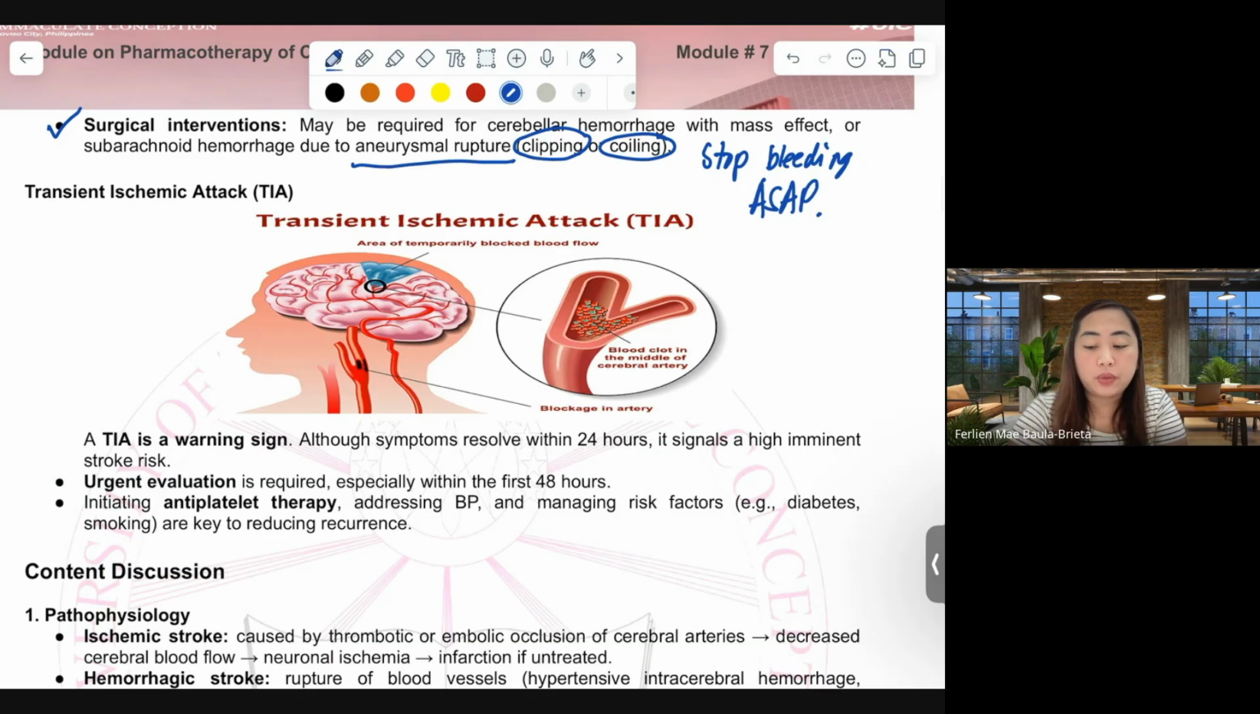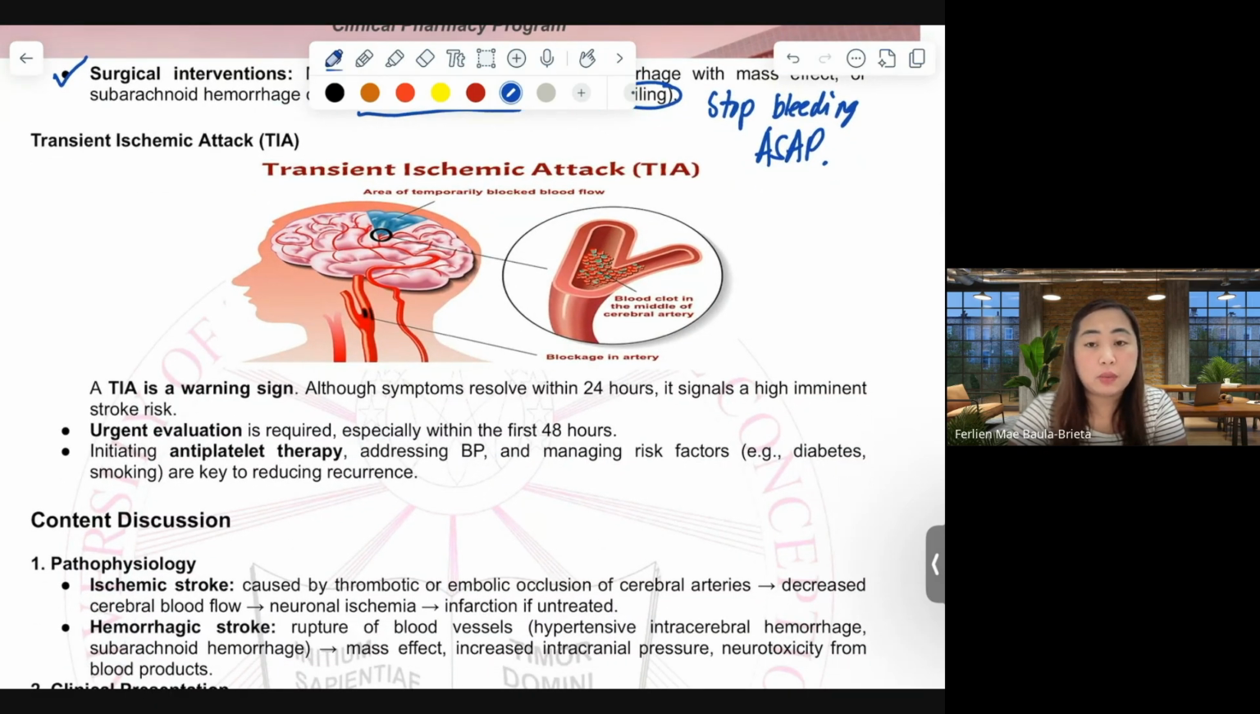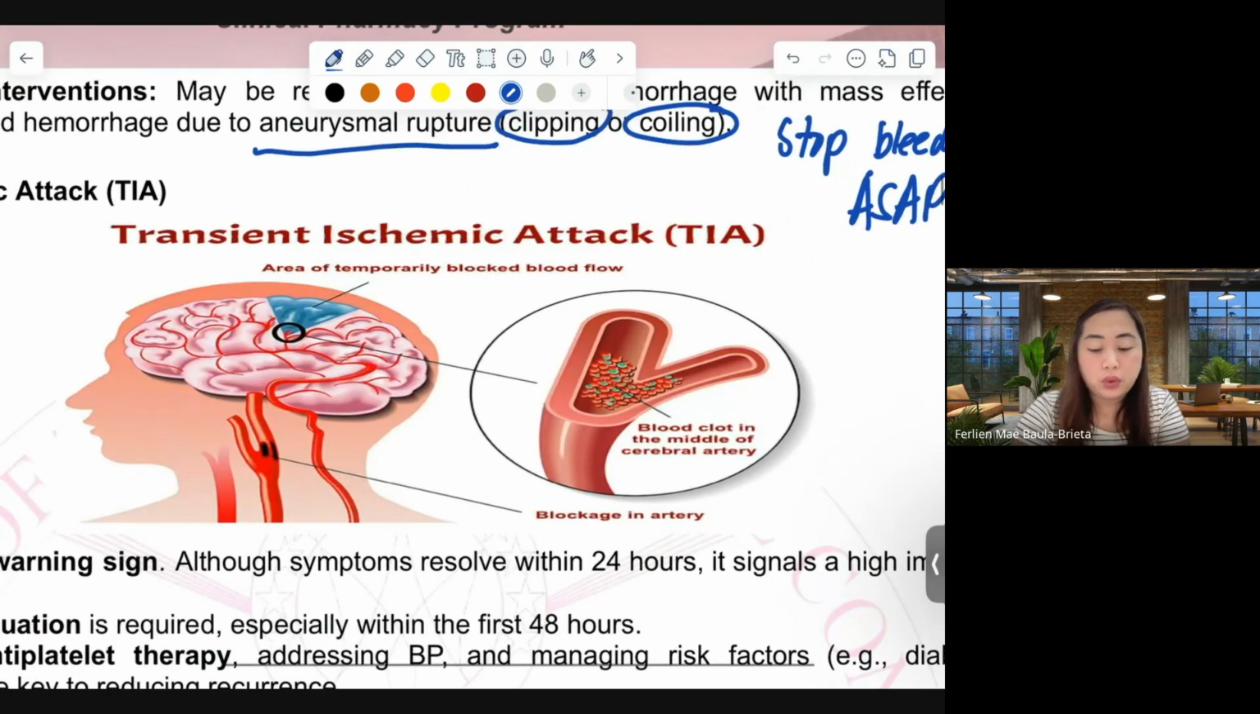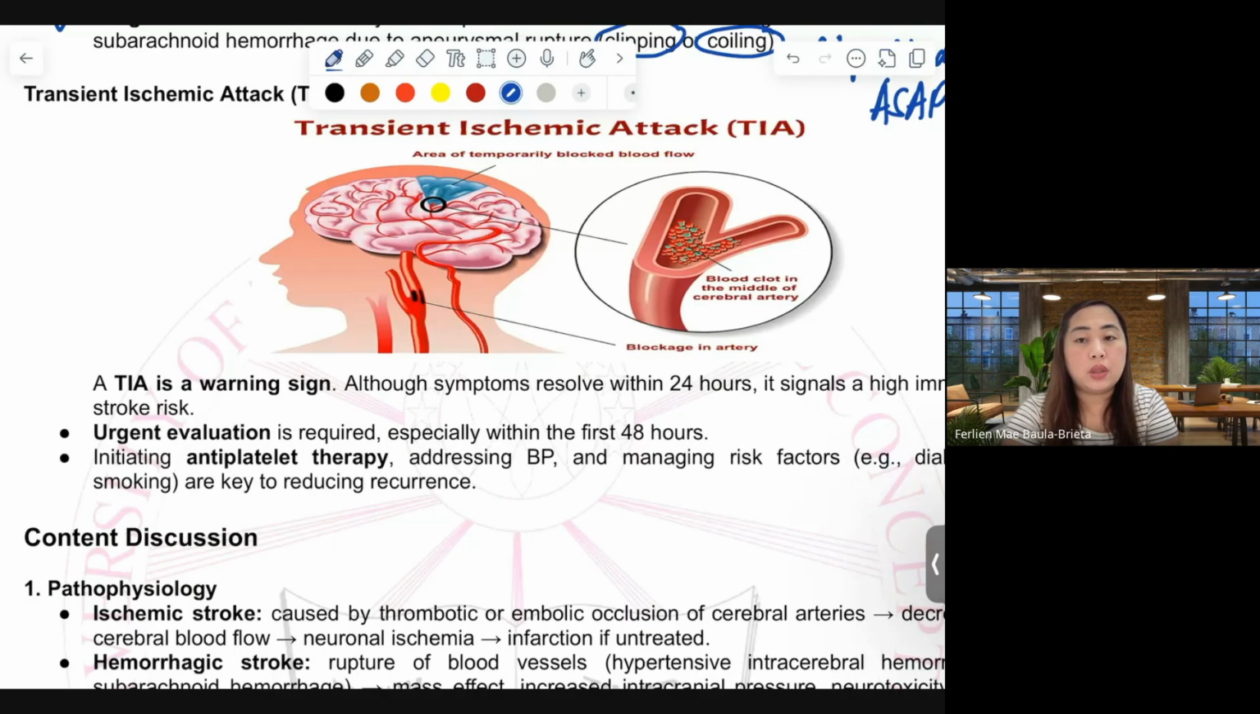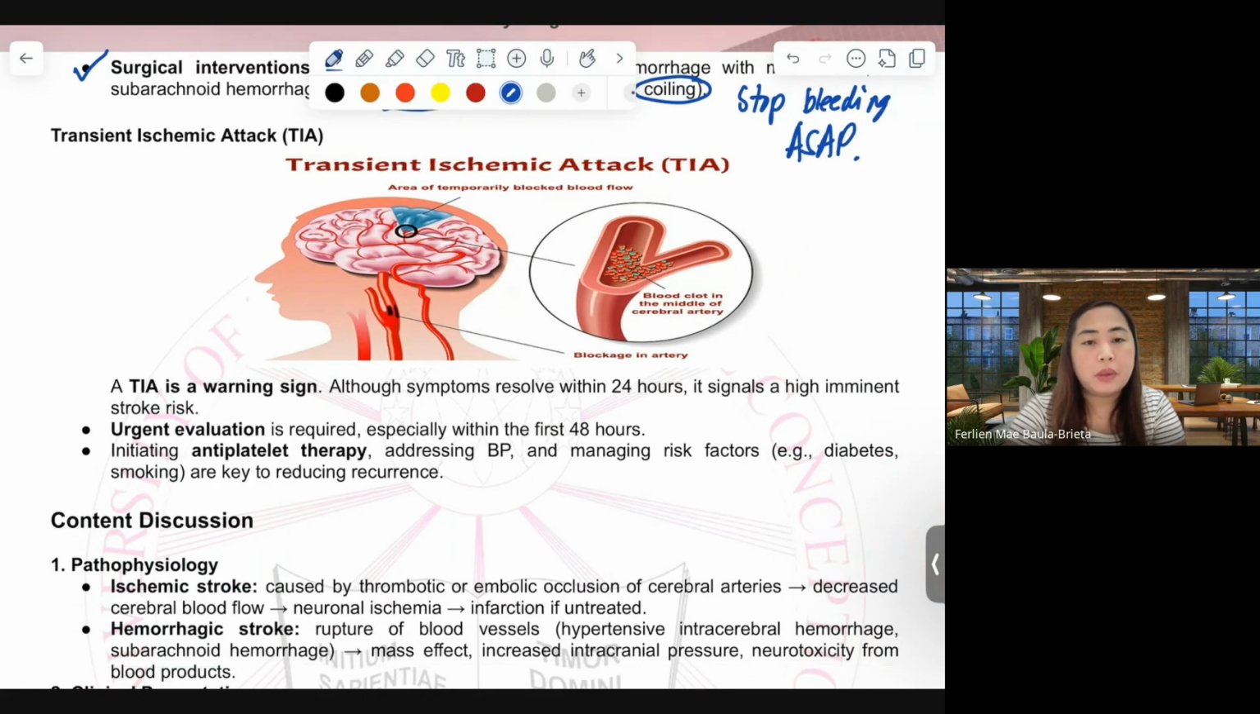I have given the difference between the three types of stroke a while ago. This figure shows the area of temporarily blocked blood flow. That is because of a blood clot in the middle cerebral artery. There will be blockage in the artery. A TIA is not really a stroke, it is actually a warning sign. Although the symptoms resolve within 24 hours, it signals high imminent stroke risk.